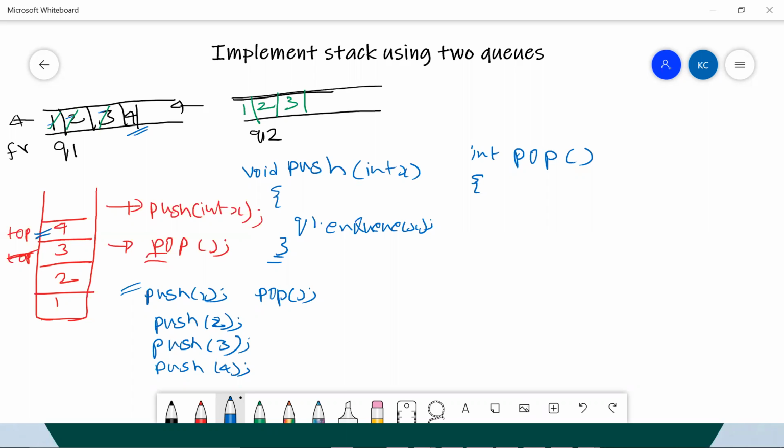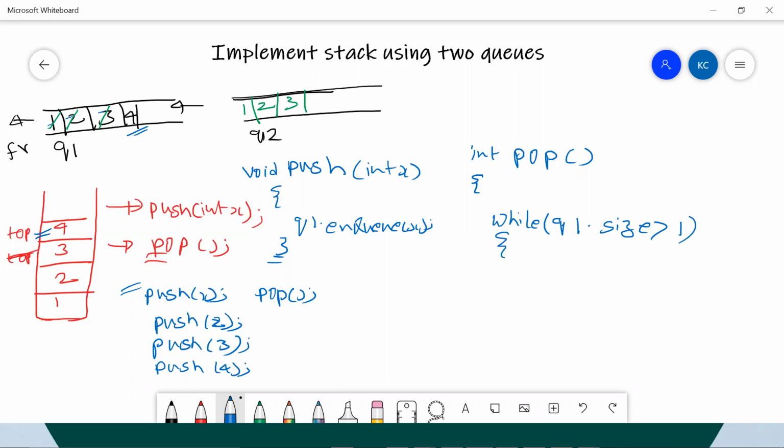This is a simple example, let me try to write that. The way that I can write it is something like this: while q1.size is greater than 1.